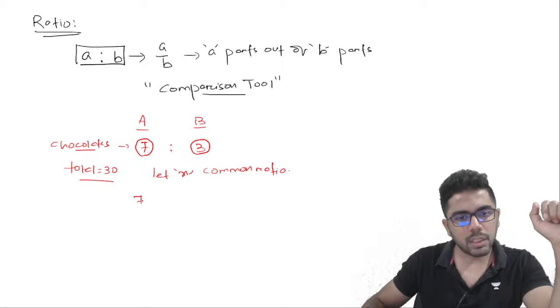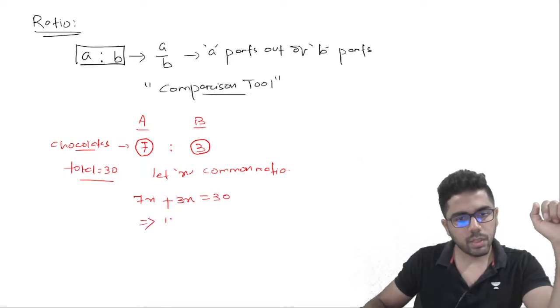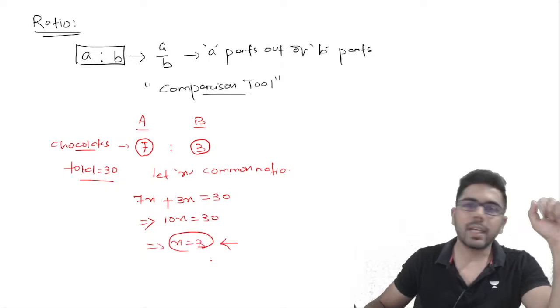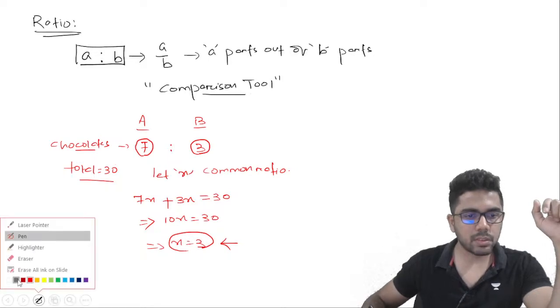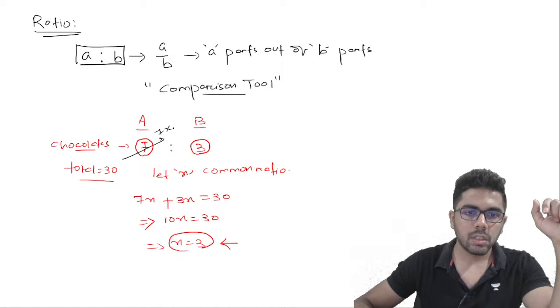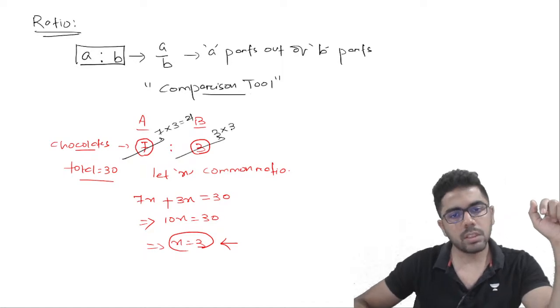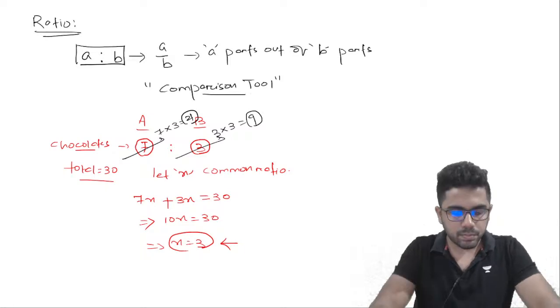तो A के पास है 7x and B will have 3x, and total is 30. So we have 10x equal to 30. That means x is equal to 3. Once you know x is equal to 3, how much will A have? A will have 7 parts or 7x. So 7 into 3, A के पास है 21, and B is 3 into 3, it is having 9. A very typical fundamental example of how ratio works. Correct?